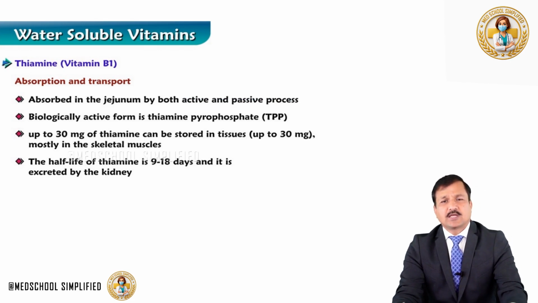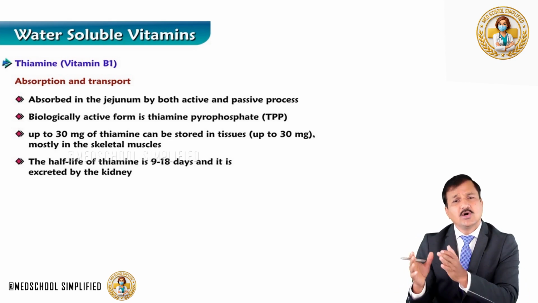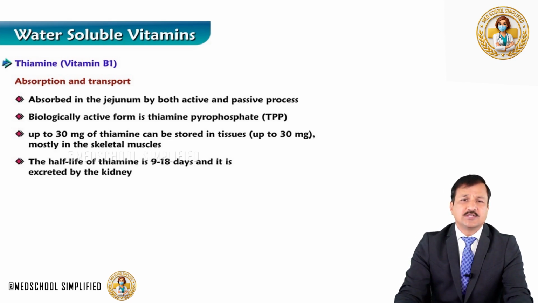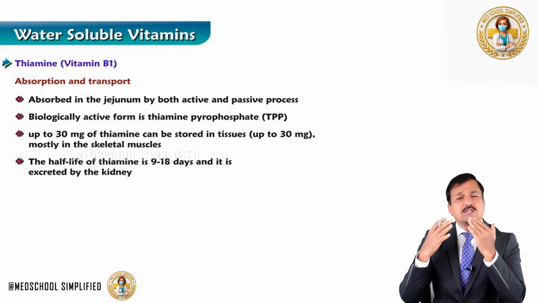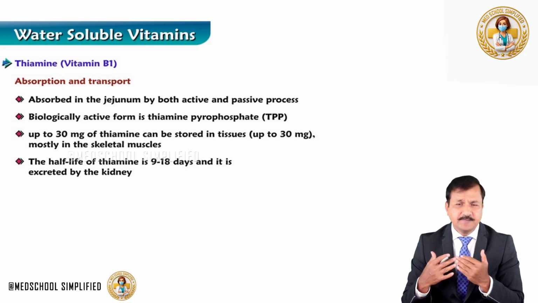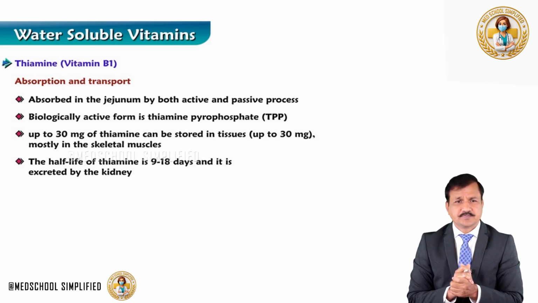The vitamin thiamine is absorbed by a facilitated diffusion mechanism whenever the concentration of thiamine is high in the intestinal lumen and low in the jejunal epithelial cell. That means the transport is concentration gradient driven, so it is a facilitated transport mechanism.